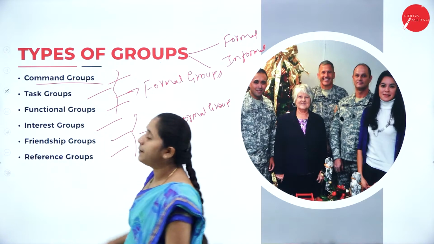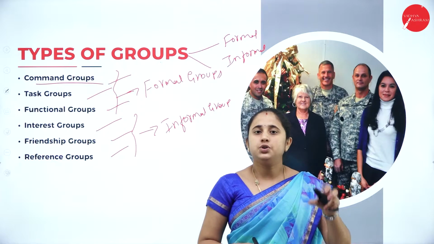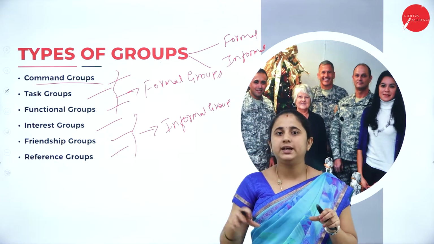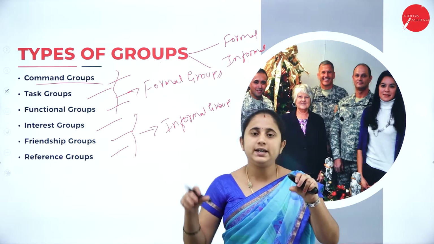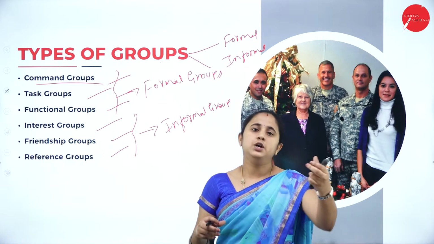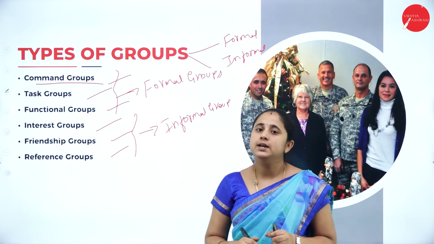First one is a command group. Command group is generally formed by the organization. Under command group, we have a superior and subordinates. Here the superior is a higher authority. Subordinates are responsible to answer for the superior. So they need to work and they need to report to the superior.